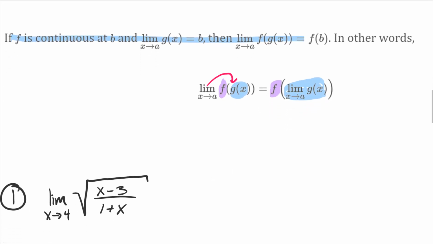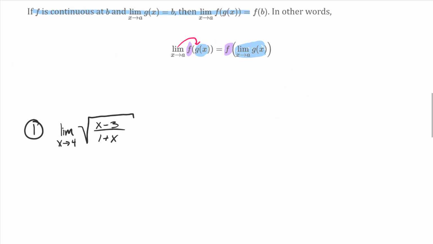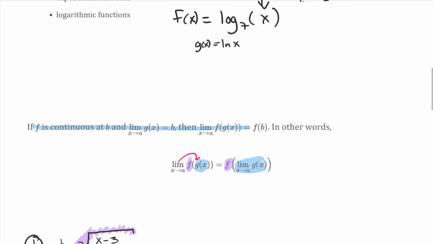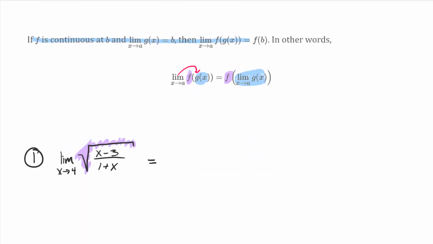It's saying we're allowed to do this. We've already done it. One of our limit laws actually just gives it to you. Okay. So we look at number 1, and we can actually write this. Our outside function, the purple, is the square root. Remember back up here? You need to know this. Root functions. A square root is a function.